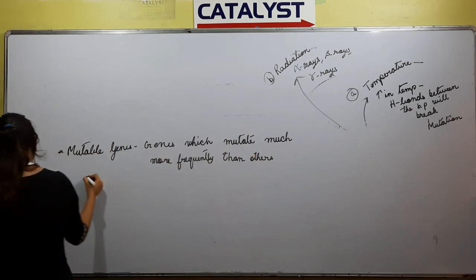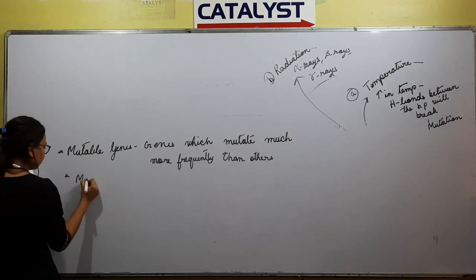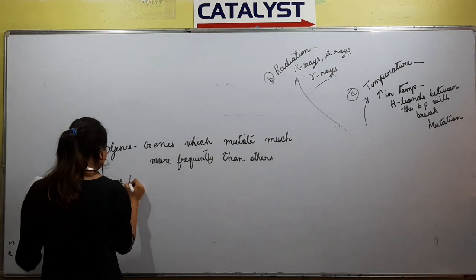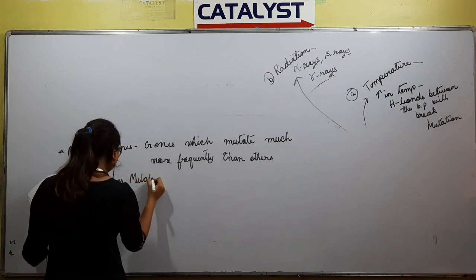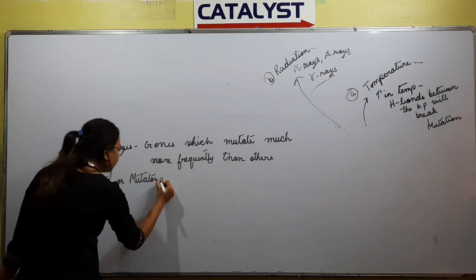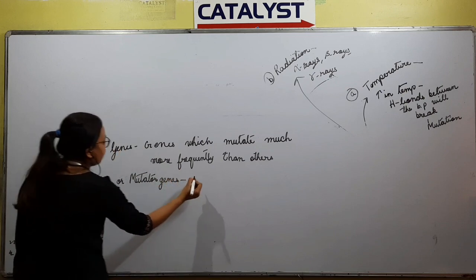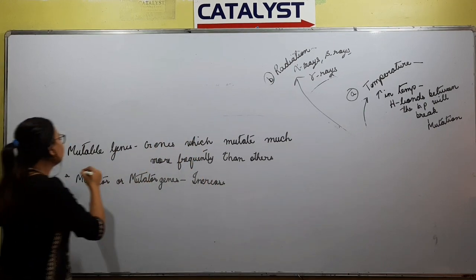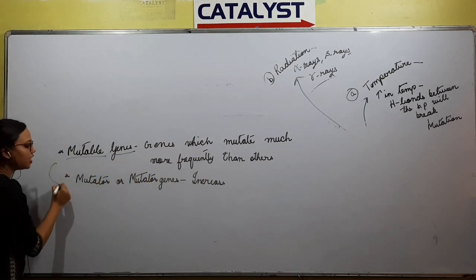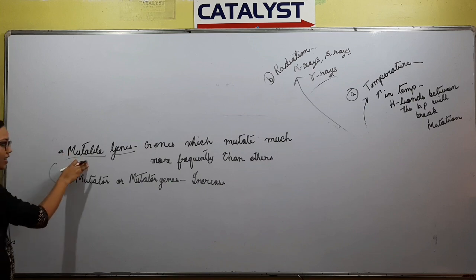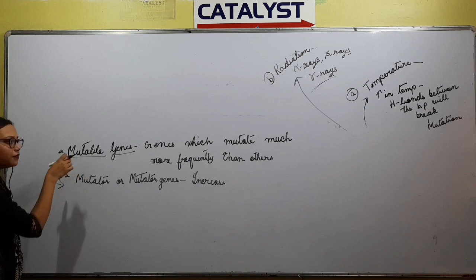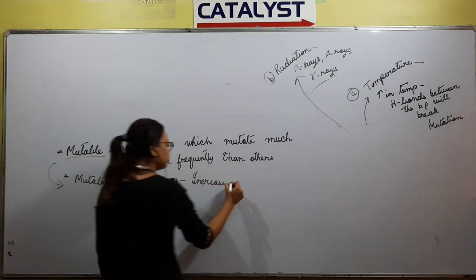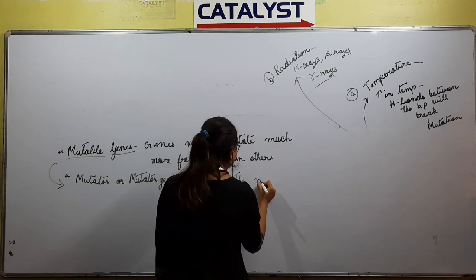Secondly is the mutator genes. Mutator genes increase the mutation. There is a difference between mutable genes and mutator genes. Mutable genes mutate with much more frequency than the others, and mutator genes are the genes which increase the mutation.